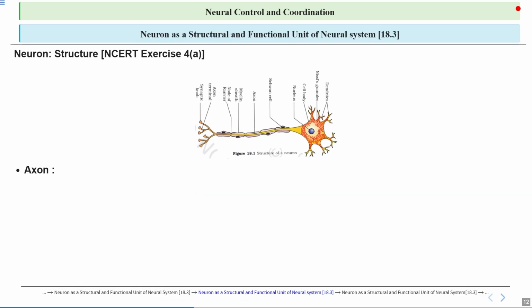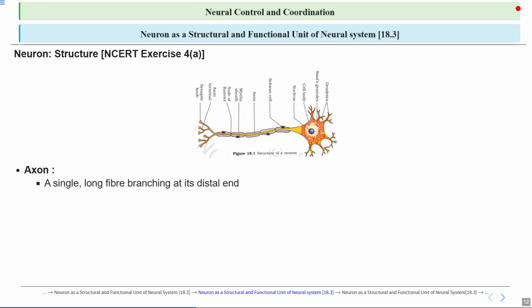Let's talk about the axon in detail. It is a long single fiber that extends from the cell body of the neuron and branches at the end, allowing the neuron to send electrical signals to other cells efficiently. You can see this in the picture also.